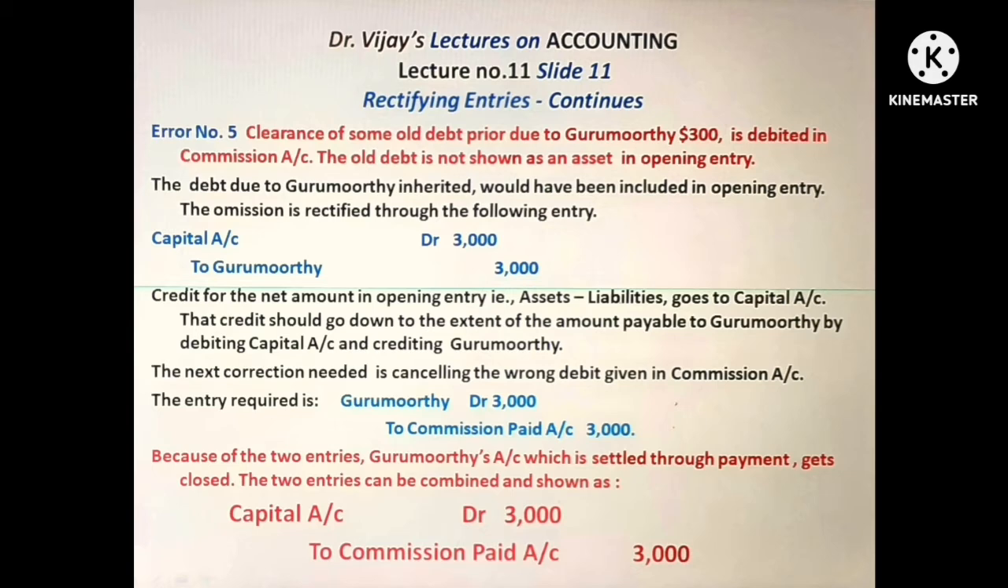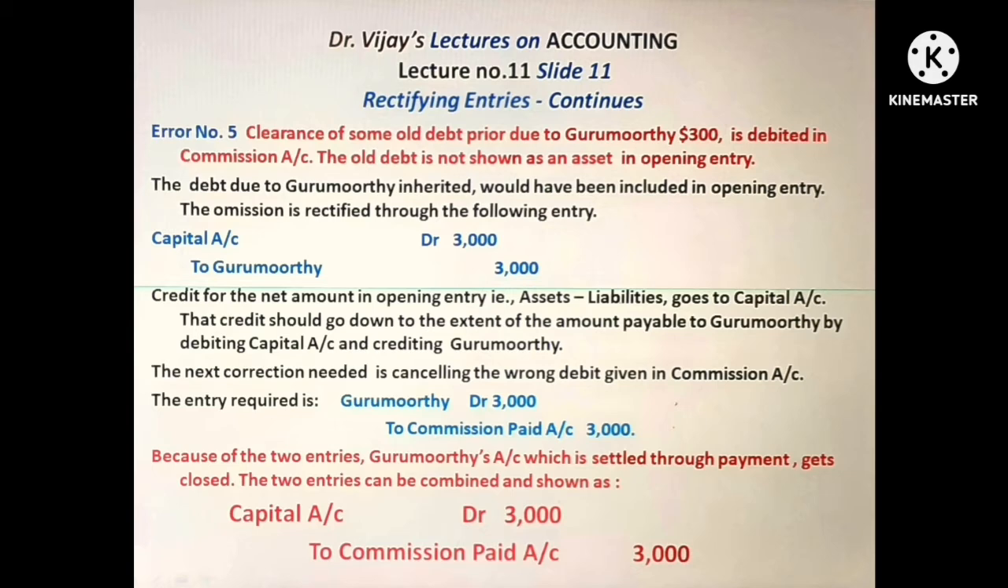Error number 5. Clearance of some old debt due to Gurumurthy, $3,000, is debited in commission account. The old debt is not shown as a liability in the opening entry. The debt due to Gurumurthy inherited would have been included in the opening entry. In that case, the capital account would have been reduced to that extent. The omission is rectified through the following entry.